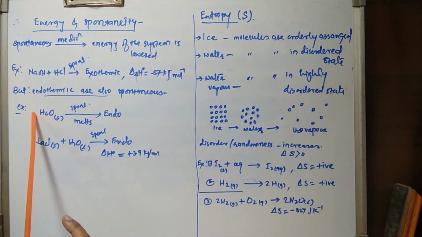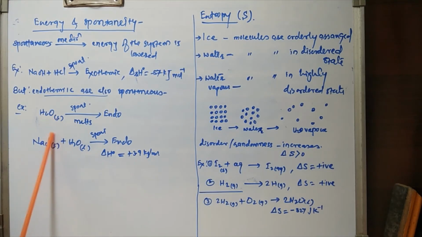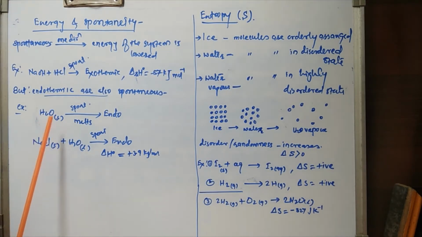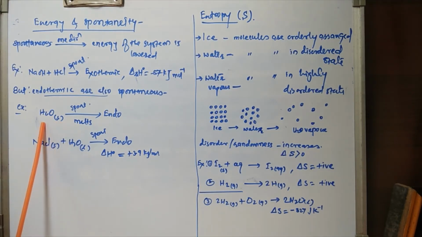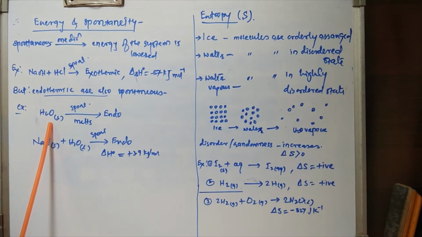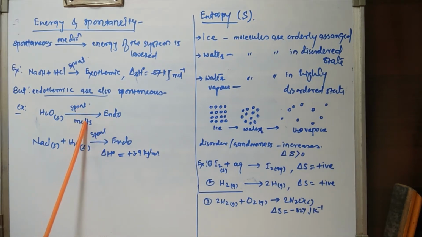But if we consider two other processes, that is melting of ice. Melting of ice takes place by the consumption of heat energy. So when ice melts, it converts to liquid and it is an endothermic process and it is still a spontaneous process.